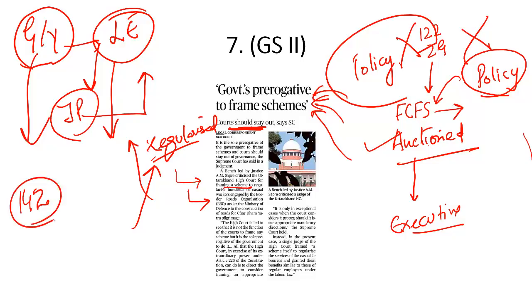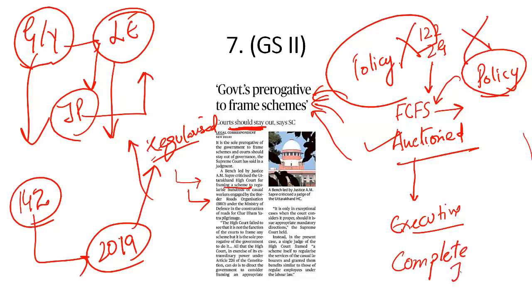And Article 142 can be relevant for your prelims 2019. Article 142 declares that the Supreme Court can issue any order so as to provide complete justice to the petitioner. It is this phrase of complete justice that is giving a huge area of influence for the judiciary, and because of this complete justice doctrine the judiciary is encroaching into the domain of the executive and the legislature. That is what you need to understand from this newspaper article.